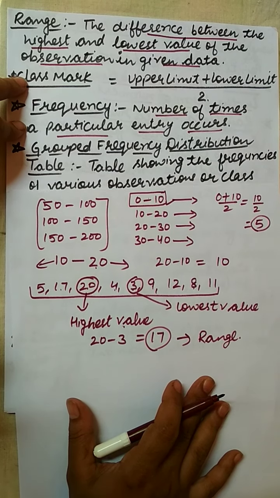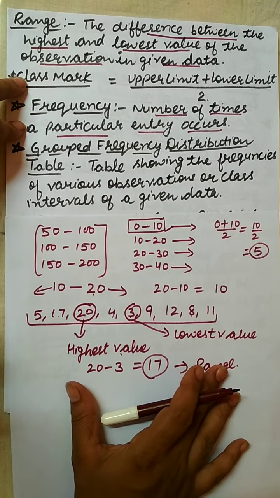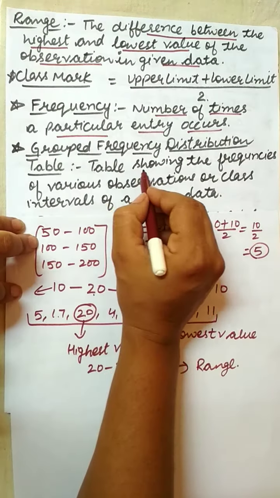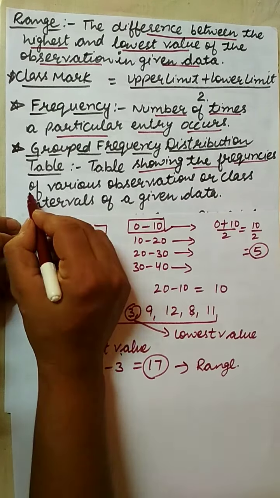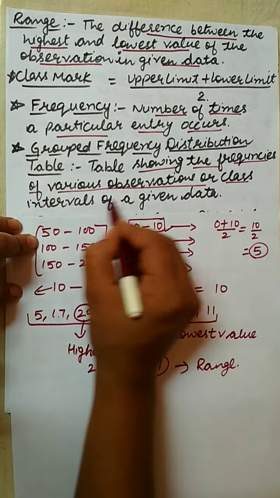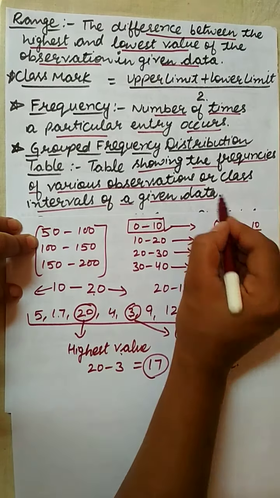Next is grouped frequency distribution table. The table showing the frequency of various observations or class intervals of a given data.